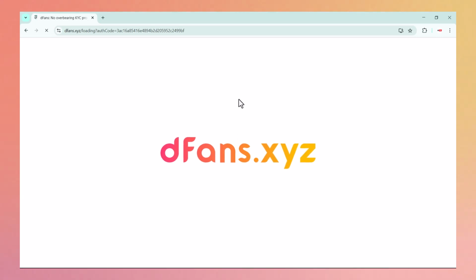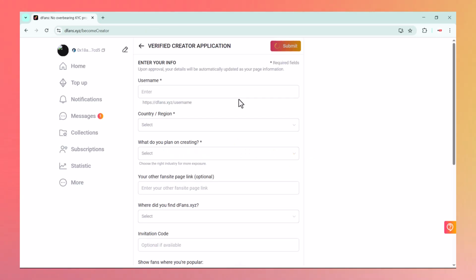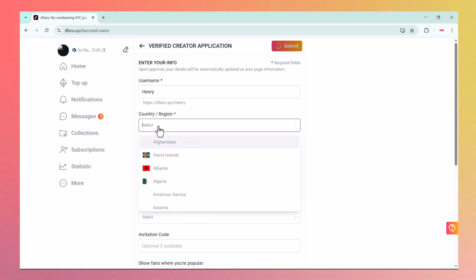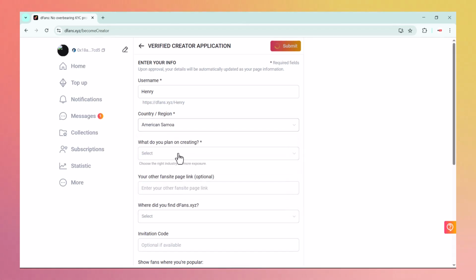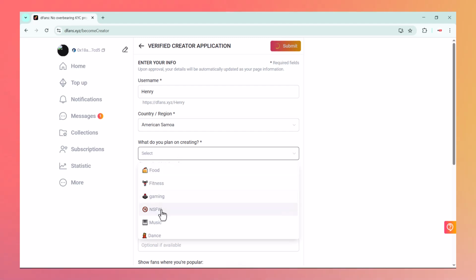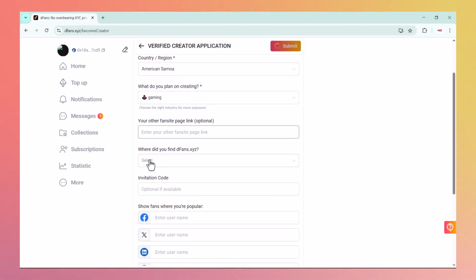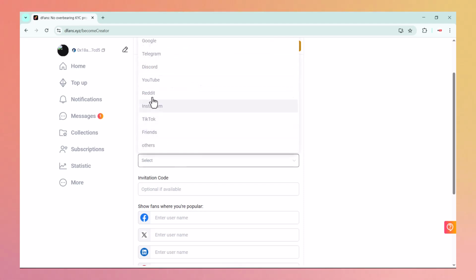While filling out the verified creator application on DFans, the first thing you need to do is enter your username in this given field. Right below that, you will need to select your country or region from the list. After that, you will be asked to mention what kind of content you plan on creating on the platform. If you have links to any other fan sites or platforms where you are already active, you can add those links as well. You will come across a question, where did you find out about DFans, and you will be given some options to choose from.